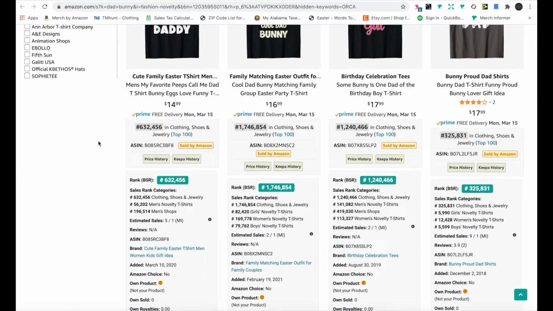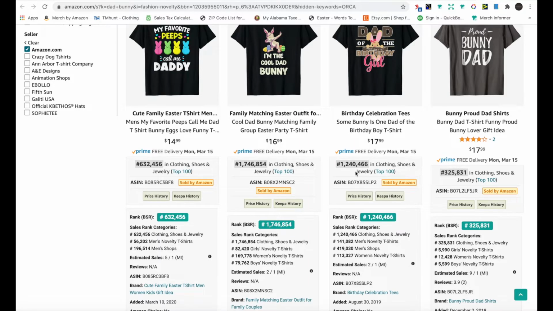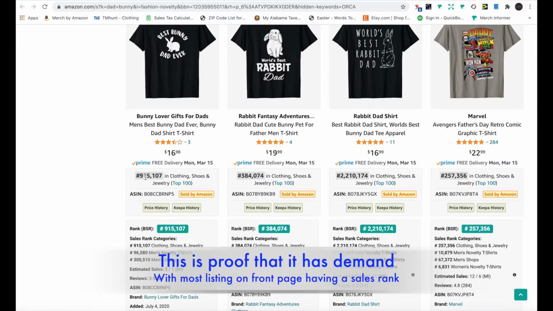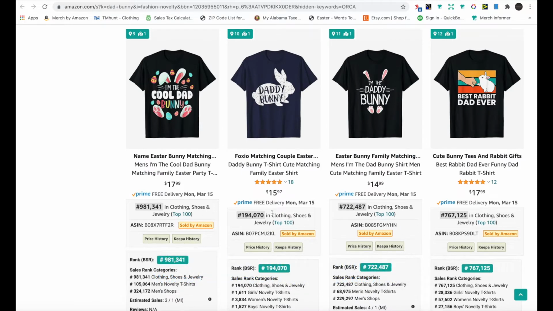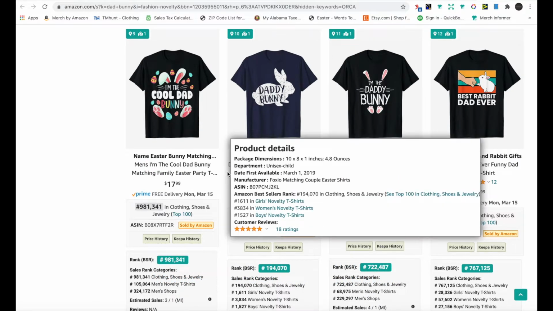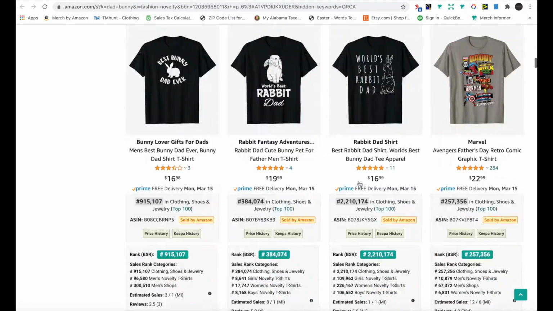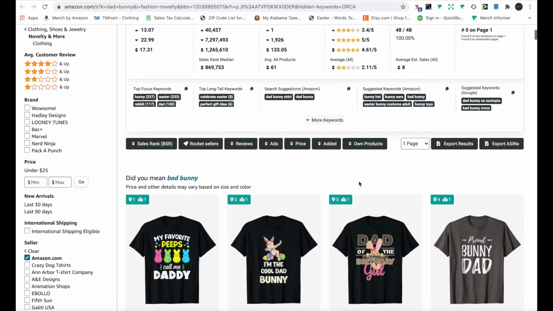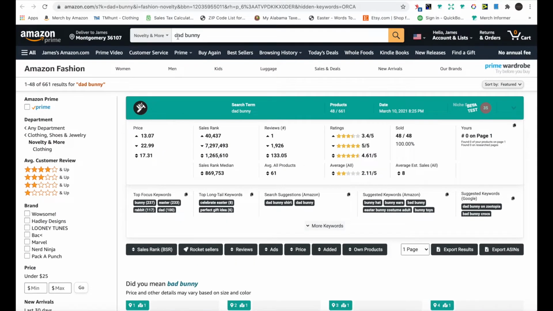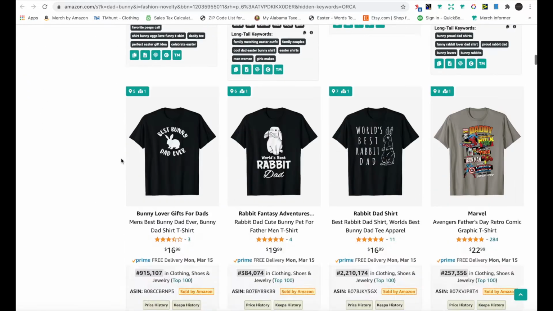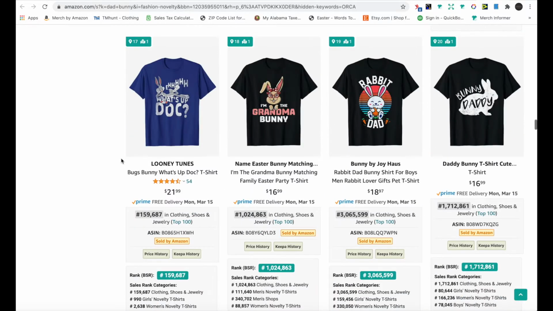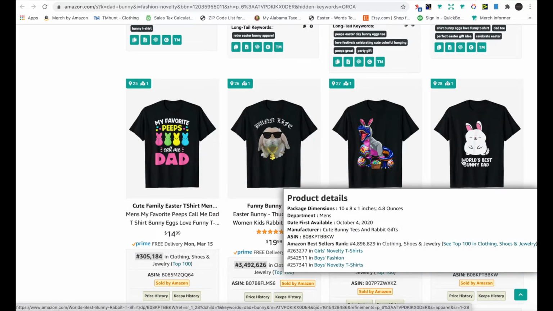Another thing you want to look for, if you look here at this number, is a trend, like all these shirts are getting sales. See all these Daddy Bunny ones? In two weeks these shirts are probably going to be on fire. I think it's April the 4th that is Easter. So you can see all these, like world's best bunny dad.